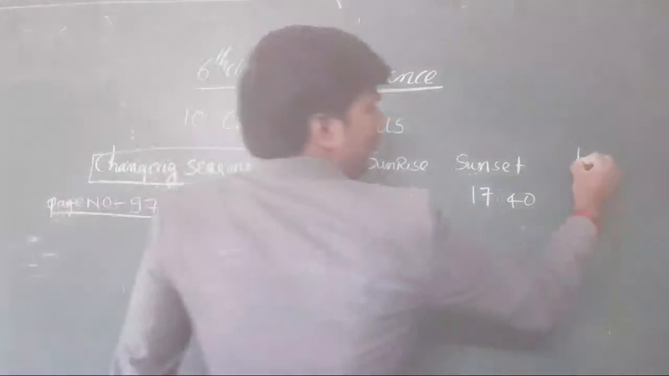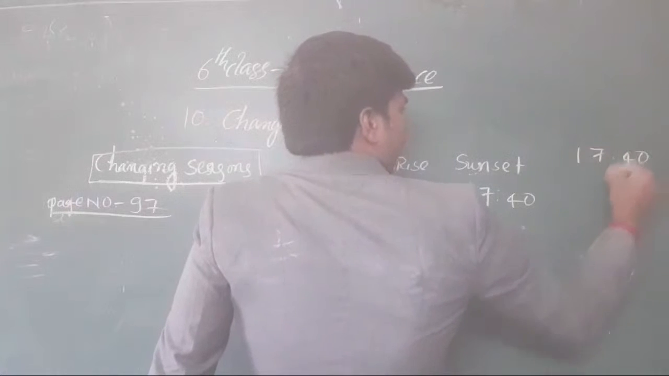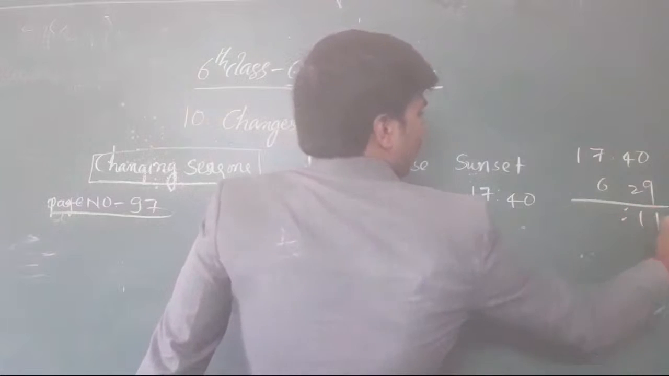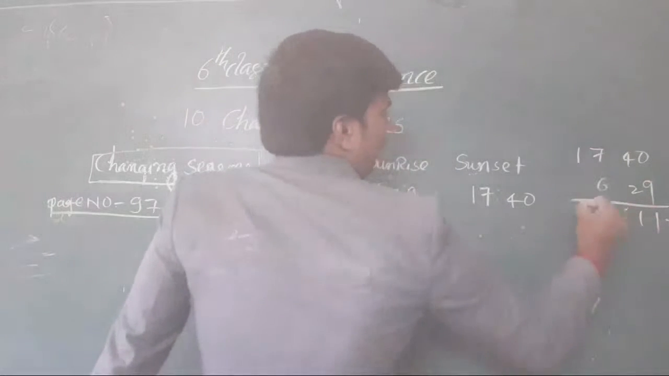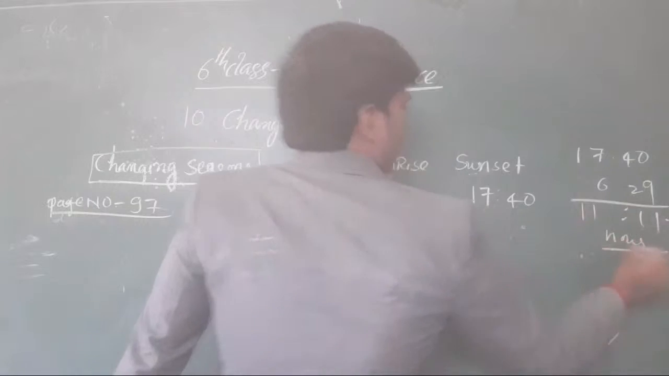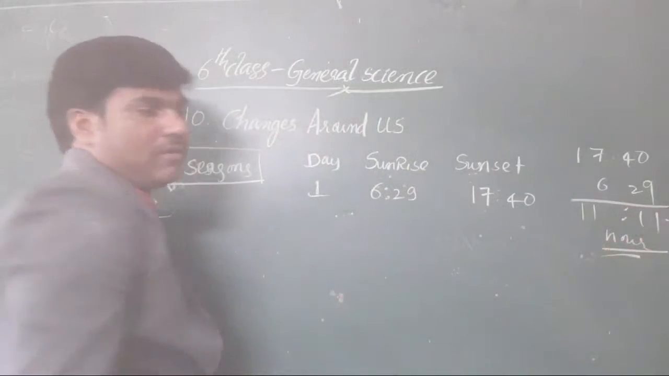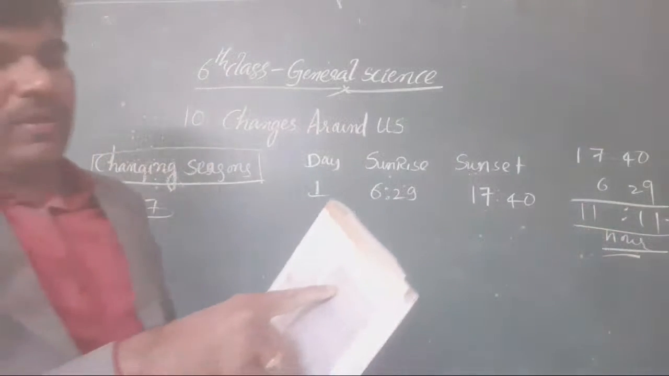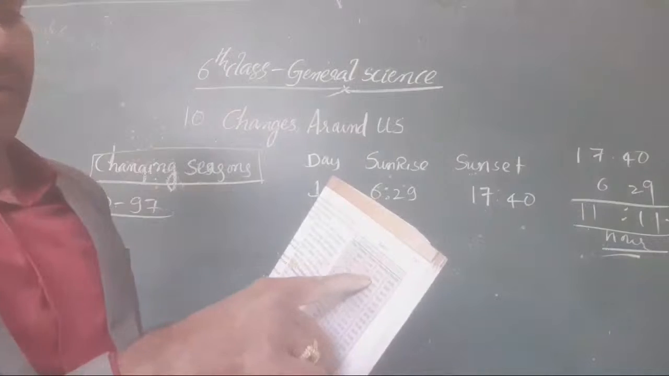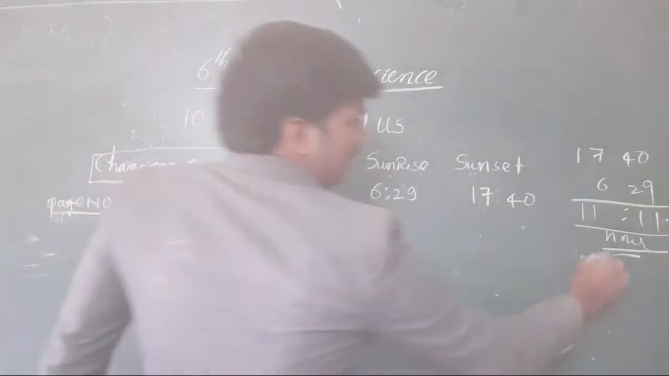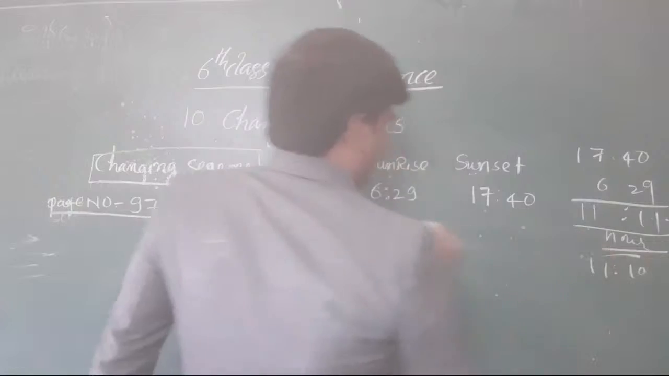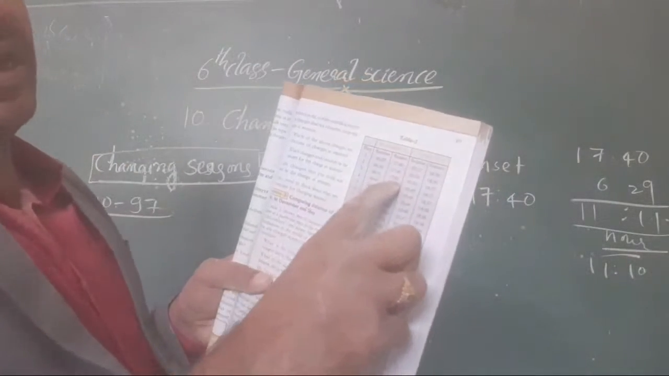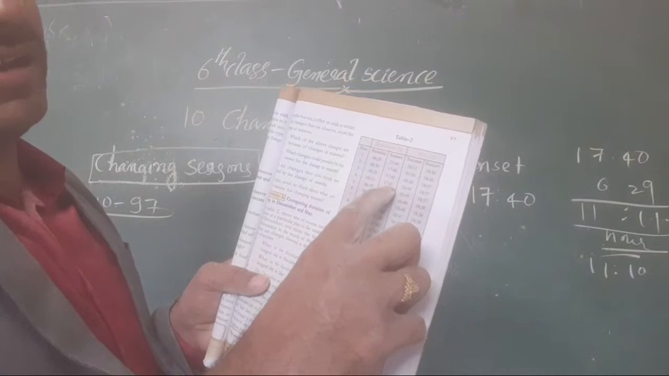Yeah, 5:40 minus 6:29 gives 11 hours and 11 minutes. This is only the daytime. Okay, this is what we consider as daytime. Check it here: 6:30, 7:40. Automatically 11 hours, 10 minutes. For the second one, 11 hours, 10 minutes. Then again 11 hours, 10 minutes. Then again 11 hours, 10 minutes.